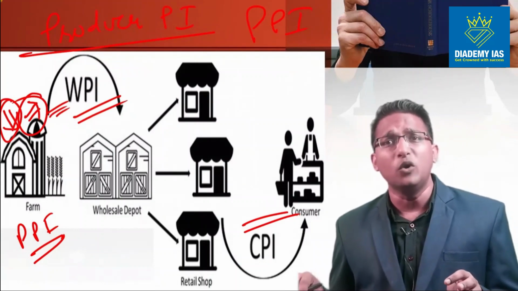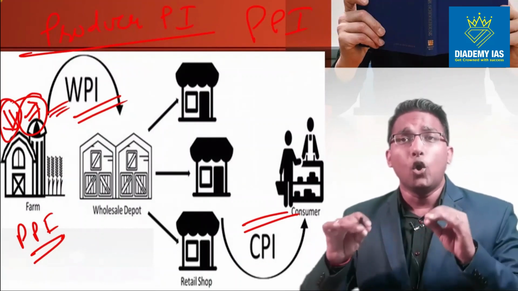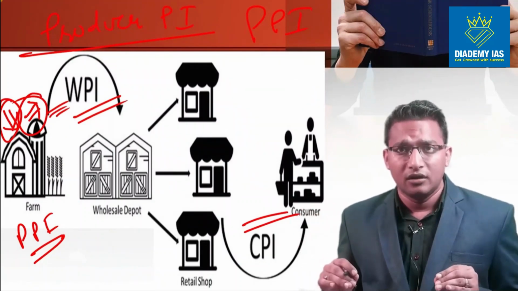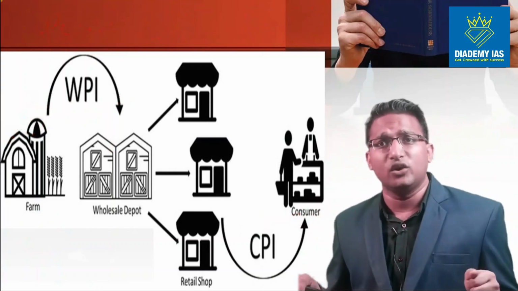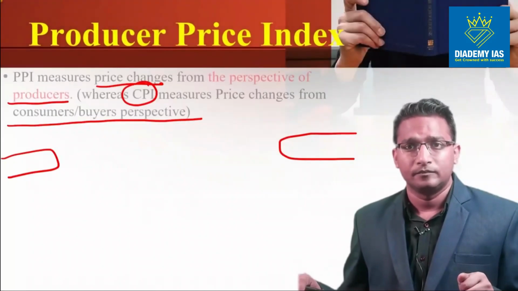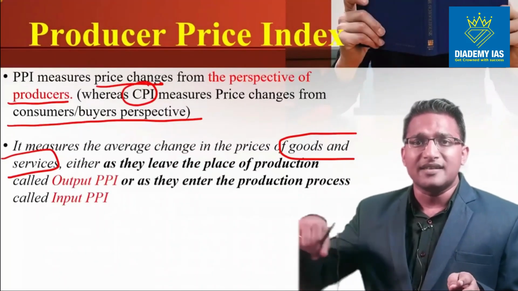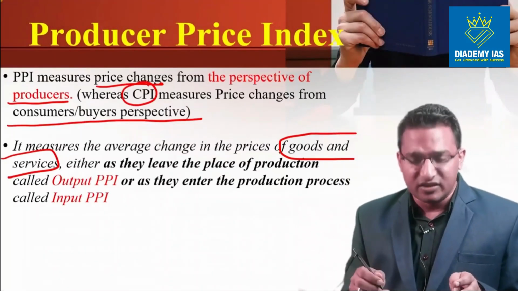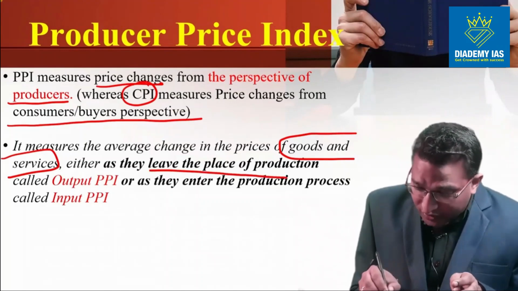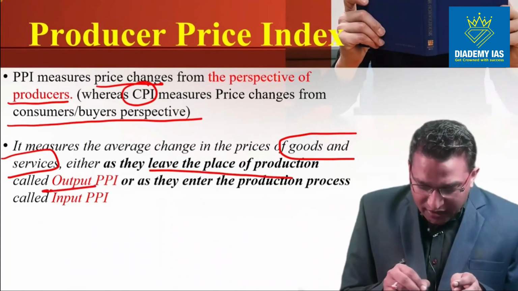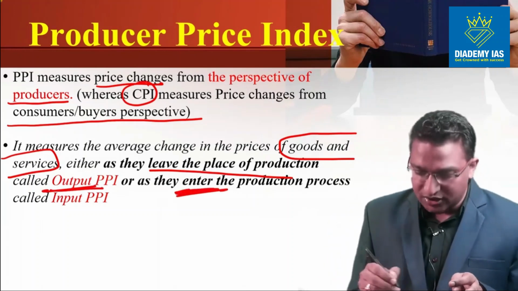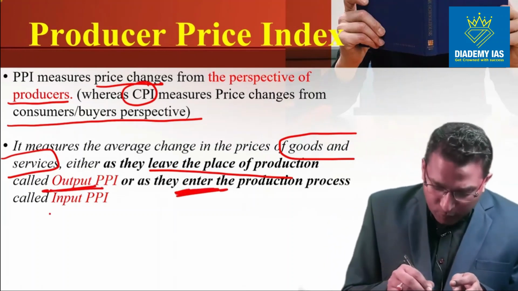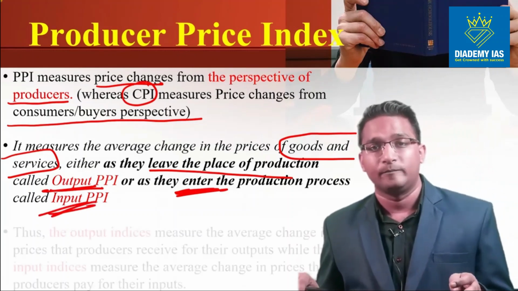No, that is not equal to WPI, because in the WPI only goods are included, but in PPI they are including both goods and services. This is very crucial. It measures the average change in the prices of goods and services either as they leave the place of production, that is at the output level, which is called output PPI, or as they enter the production process, which is called input PPI at the input level.